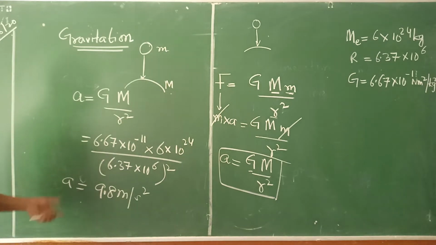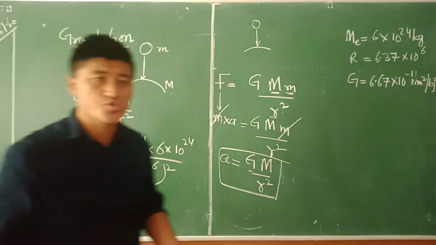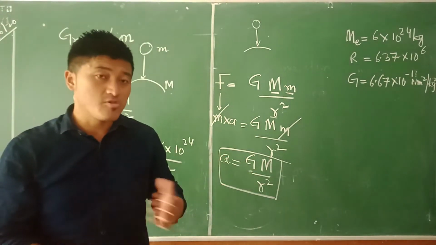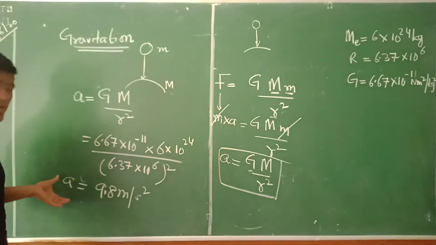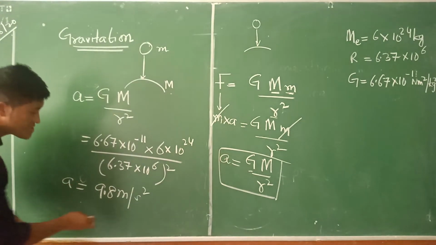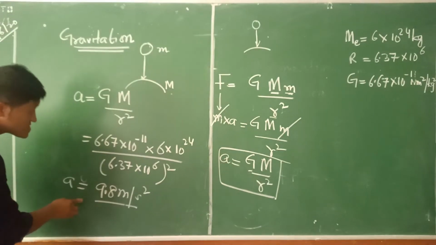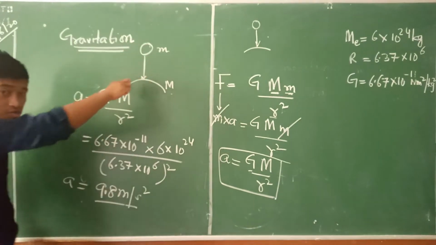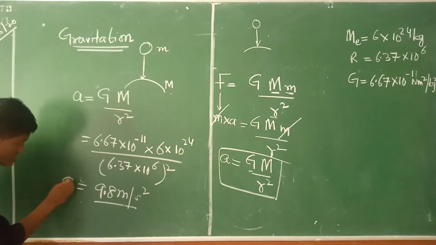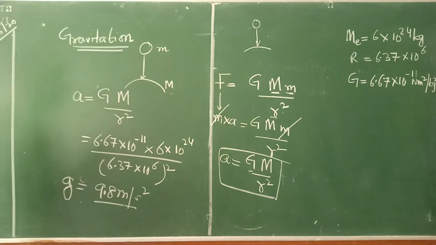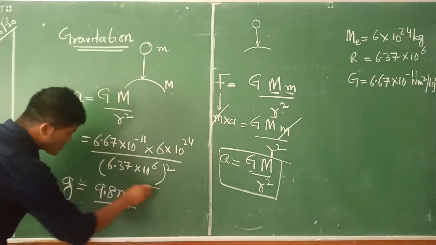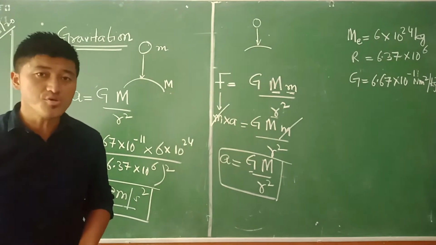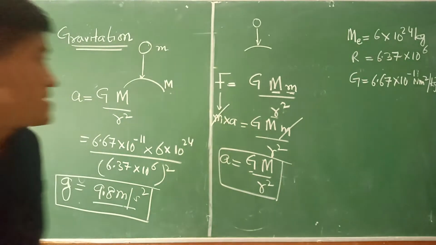Now this particular a is normally what we used to talk about in terms of motion in a straight line, or acceleration is what we used to refer. But in this case right now, this is 9.8 meter per second square. This kind of acceleration is being faced by that particular apple towards the earth, which we used to also write as g here, that is a small g. Understand? And the value of this small g is what we used to call acceleration due to gravity here. Okay?